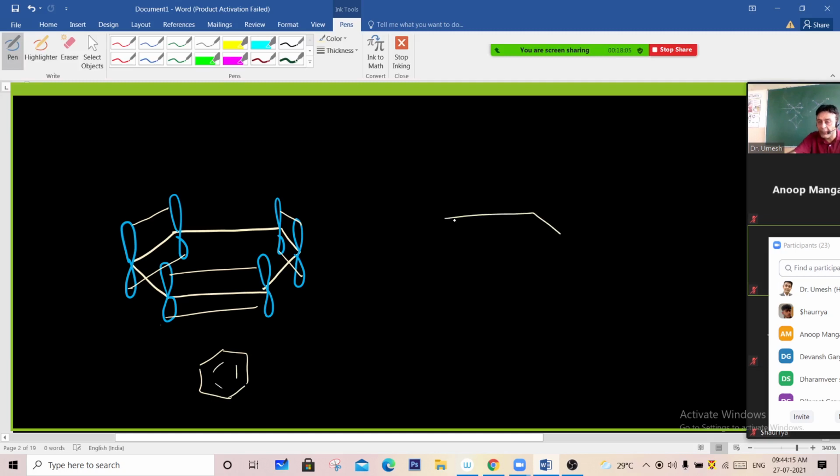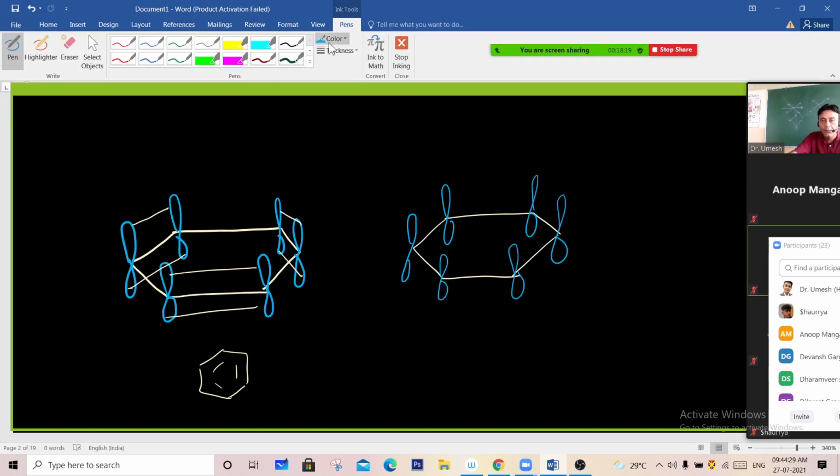Or there is one more way of making bonding, that is the other alternate we can make bond. This and this can make bond, this and this can make bond, and this and this can make bond. It means both structures are possible. The two ways are there. But actually, both ways are not satisfying the real, practical, experimental observation, because it shows the presence of the double bond.